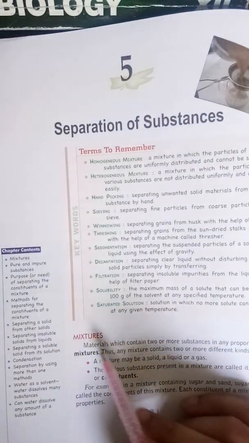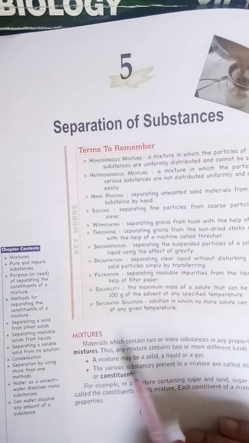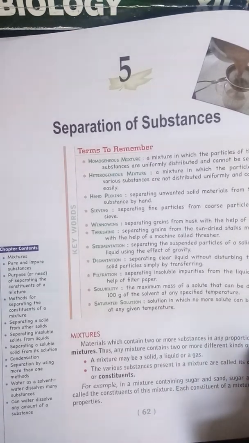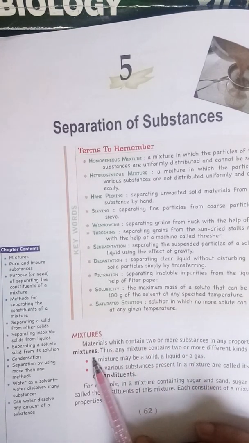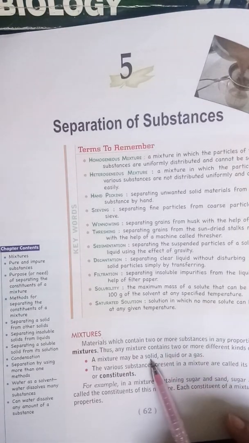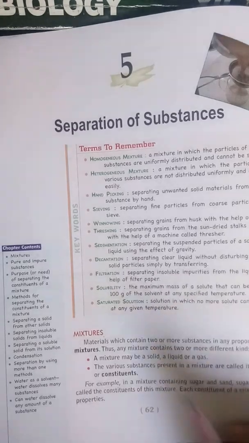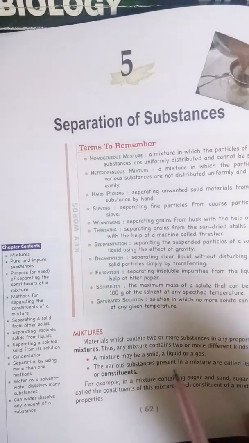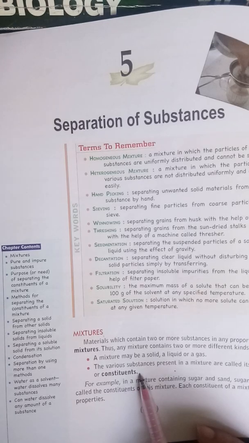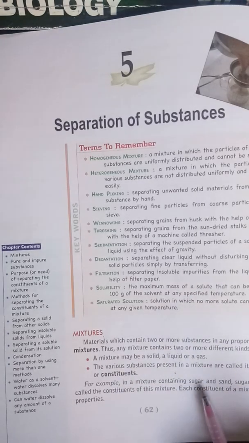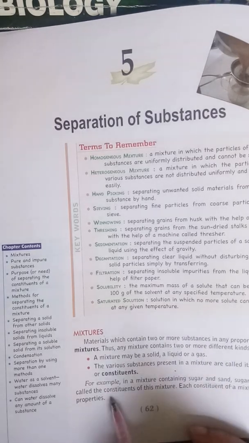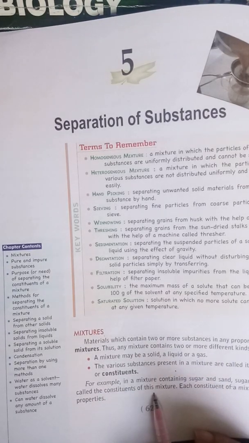Now come to our topic: what is a mixture? A material which contains two or more substances in any proportion is called a mixture. A mixture contains two or more different kinds of particles. It may be solid, liquid, or gas. The various substances present in a mixture are called components or constituents of the mixture. For example, in a mixture of sugar and sand, sugar and sand are called constituents of the mixture.